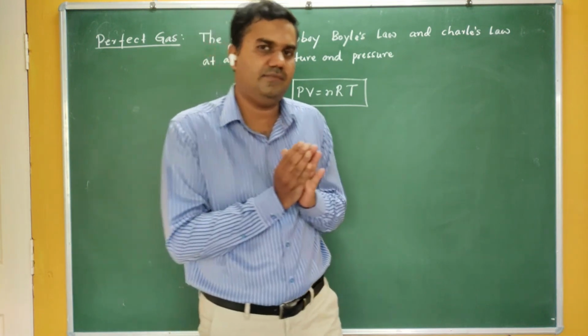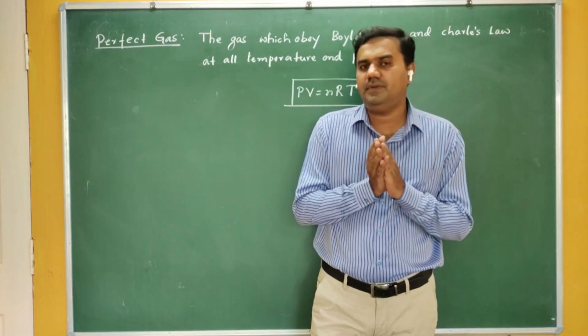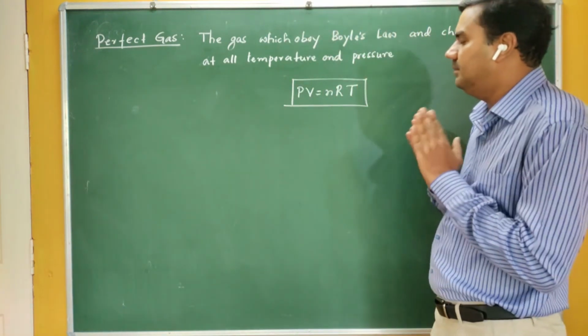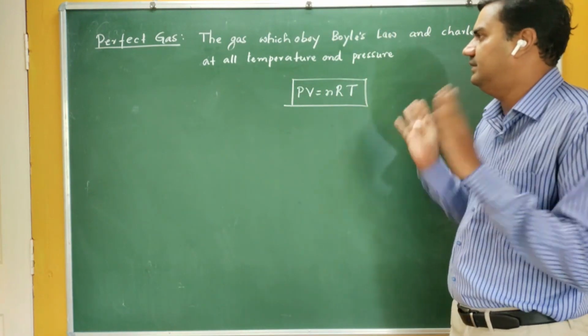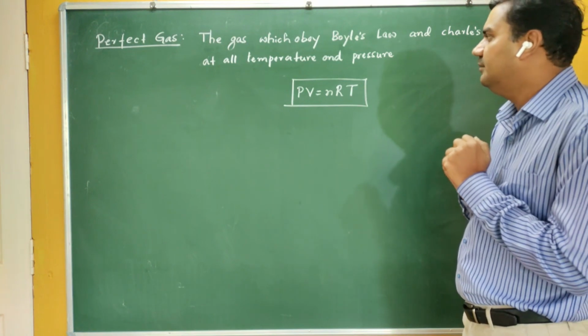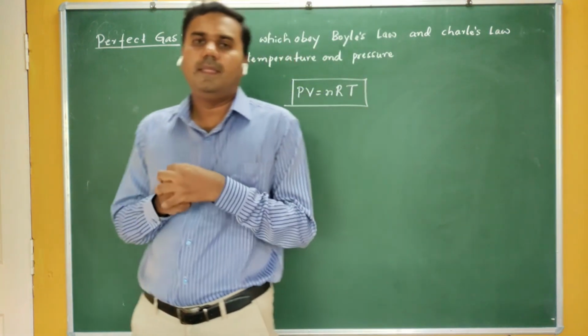By using that equation of the pressure, I am going to give the exact derivation of these gas laws, Boyle's law, Charles law, and the perfect gas equation. So let me take this particular discussion in the next lecture.